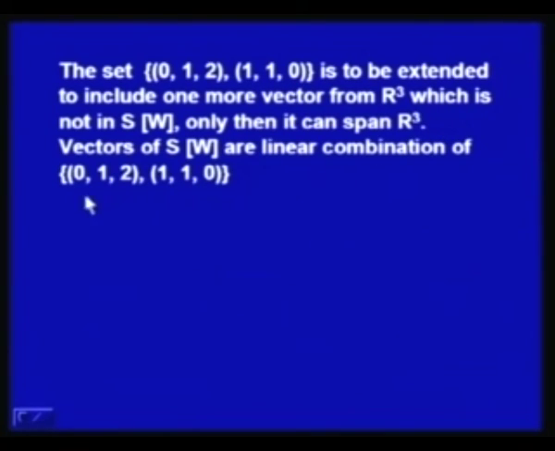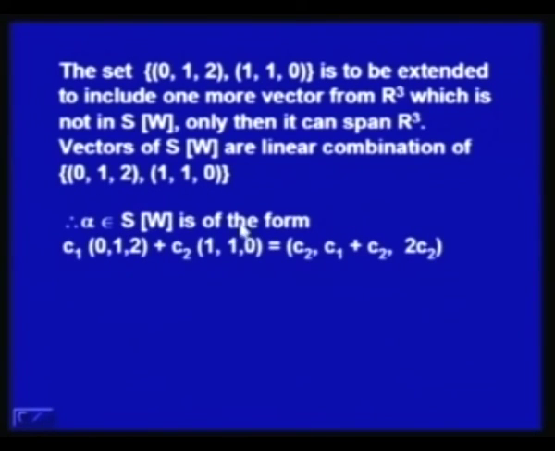What I do is I consider (0, 1, 2) and (1, 1, 0) and find the span of this set. Let us say alpha belongs to span of W, then any vector in this will be of this form: C1(0, 1, 2) plus C2(1, 1, 0) will be of the form (C2, C1 plus C2, twice C1).